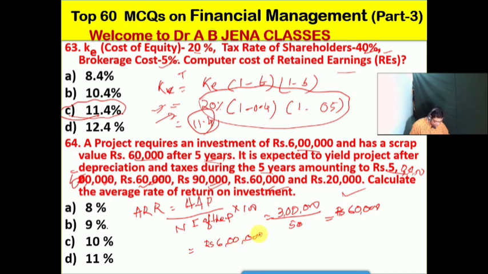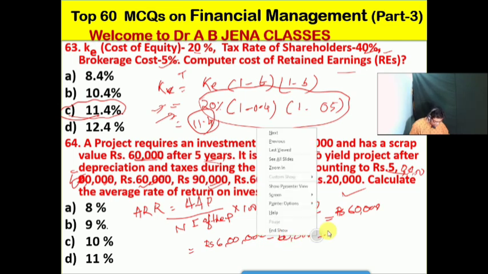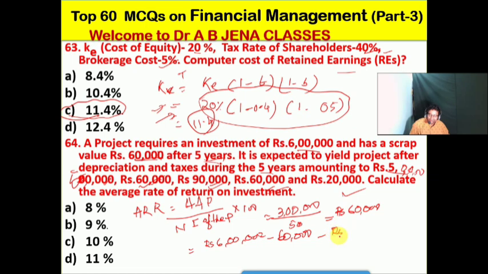Here the scrap value is 60,000, so simply you deduct the 60,000, and after the reduction this is rupees 5,40,000.